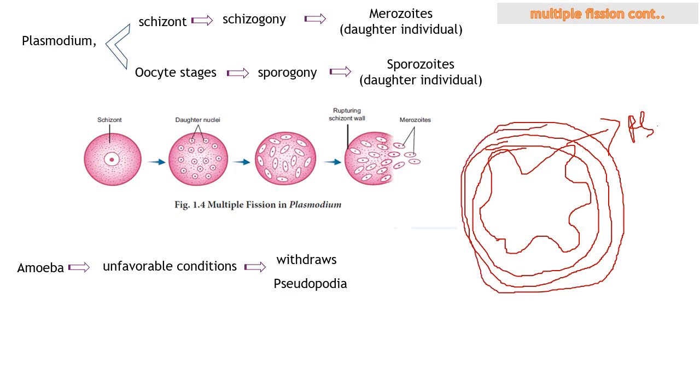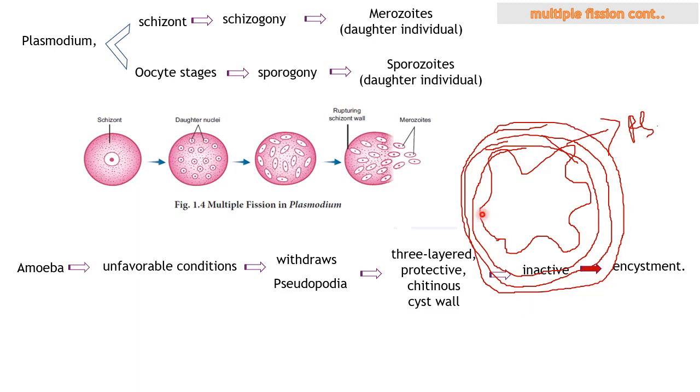So it takes away its pseudopodia and develops a protective layer around it, and this protective layer is actually made up of chitin. It becomes inactive because the condition is not favorable, right? It is unfavorable, so it just becomes inactive. And this process is what we call encystment. Now you understand what is encystment, right? Now let's see more about why this encystment phenomenon takes place.